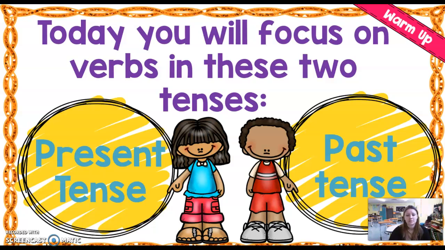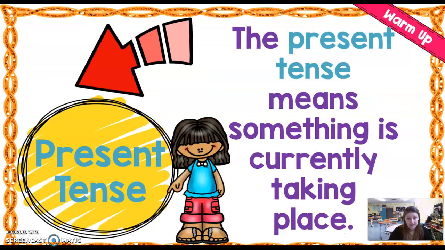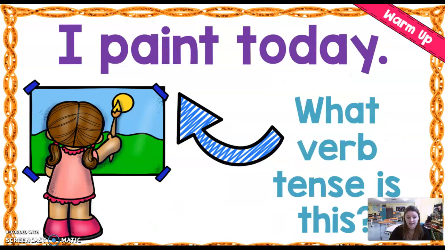Today we're going to focus specifically on verbs that are in the present tense, meaning right now, and verbs that are in the past tense, meaning already happened. Okay? The past tense means that it already happened, it's over and done. In the present tense, that is when something is currently taking place. It's currently happening right now.